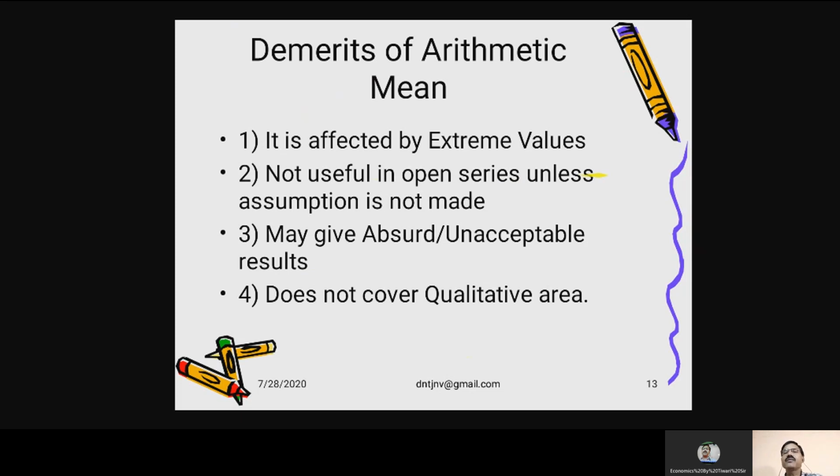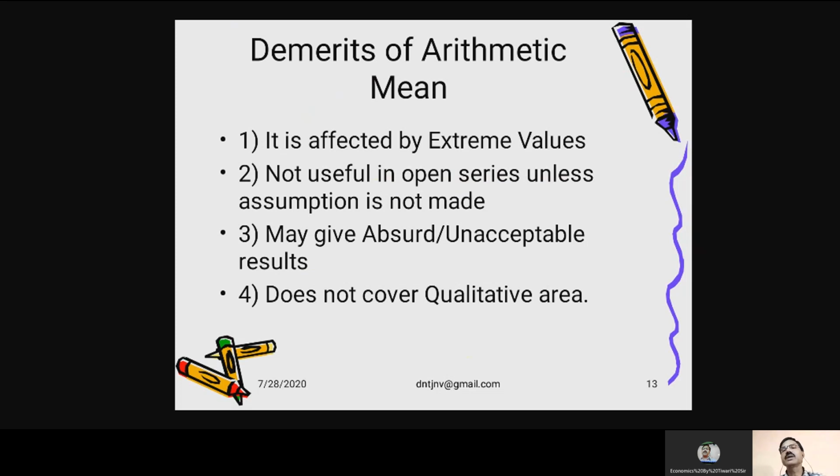So if we calculate the average pocket money earned by these three students, we can find out 0 plus 200 plus 1000, that means 1200 by 3. Number of students are 3. So 1200 divided by 3 comes 400. So you can see none of them is getting the amount equivalent to 400. It can give sometimes very absurd or unacceptable results.